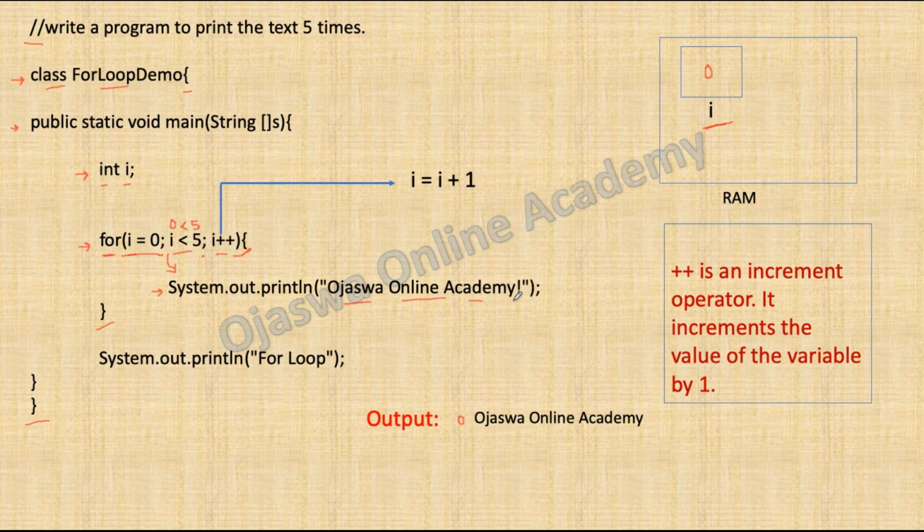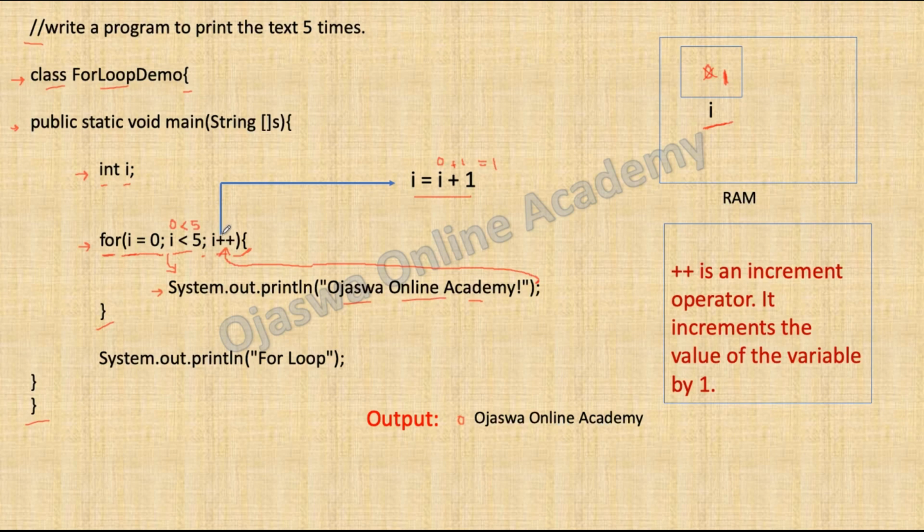Once the execution of this statement is over, the control will go to the increment statement. Now what is this i++? It is a shorthand for i equal to i plus 1. You can also write i equal to i plus 1. Let us solve this equation. So the value of i is 0 plus 1. Hence, now the updated value of i is 1. Inside the memory, the value of i is updated to 1.